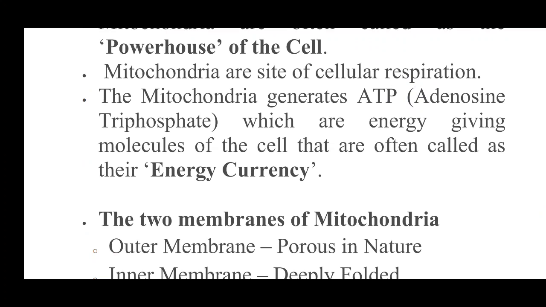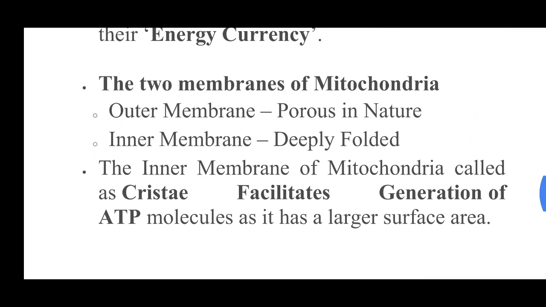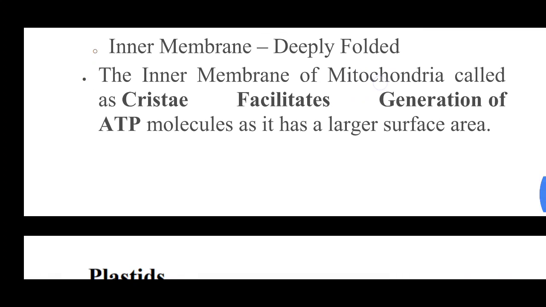The full form of ATP is very important. The two membranes of mitochondria are the outer membrane and inner membrane. The outer membrane is porous, meaning it allows the entry and exit of materials in and out of the mitochondria. The inner membrane is deeply folded. You have seen the cisterns inside the inner membrane, the fold-like structures. The inner membrane of the mitochondria, called cisterns, facilitates, means helps in, the generation of ATP molecules. And why is it folded? So that it can give more surface area for the storage of the ATP molecules.